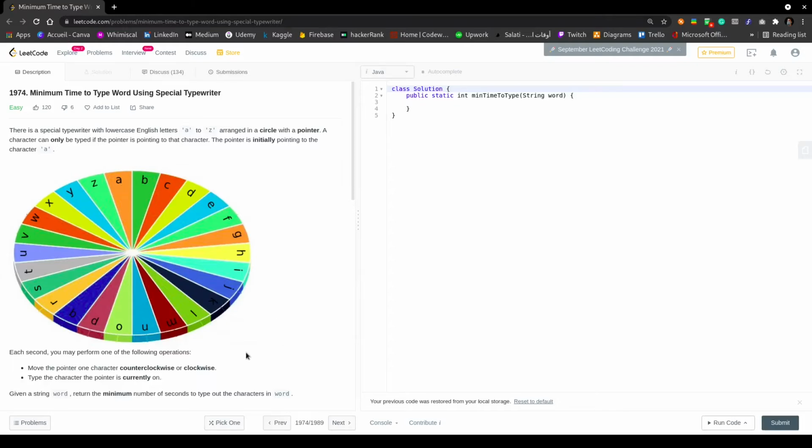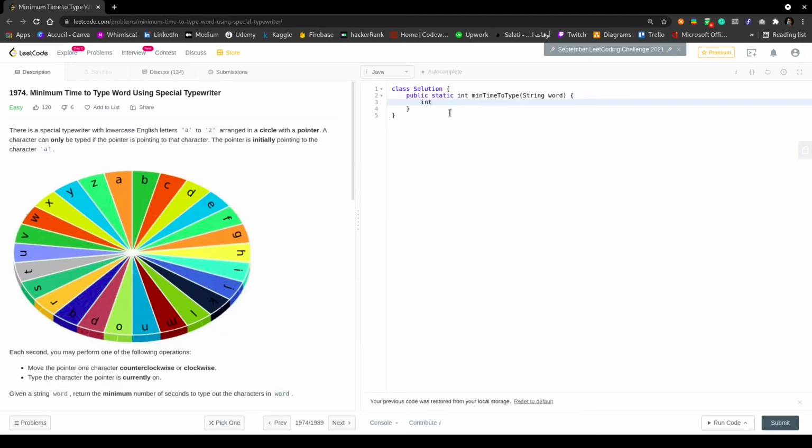At each second we have two options. We can either write the current character or move clockwise or counterclockwise. So for example, if we were initially at A, we can either type A, or go to B counterclockwise, or to Z clockwise.